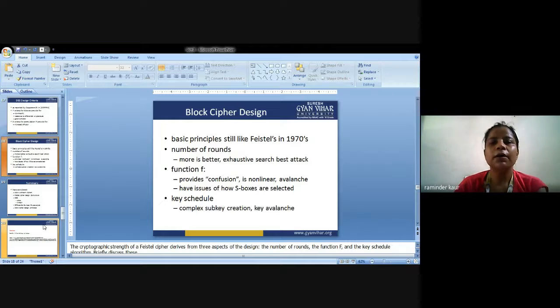Similarly, there are various functions used. Confusion is nonlinear. We are using the avalanche function here, so a minor change in input gives a drastic change in output. There are issues of how S boxes are selected because 7 criteria are used. Key schedule means complex subkey creation, key avalanche.